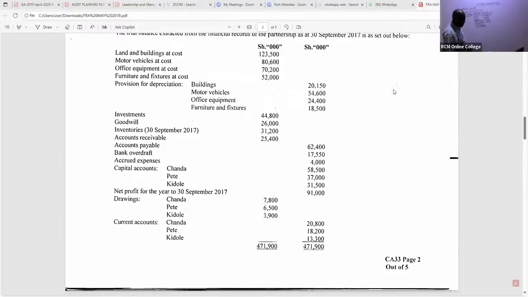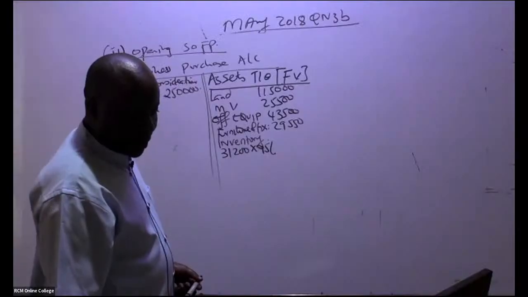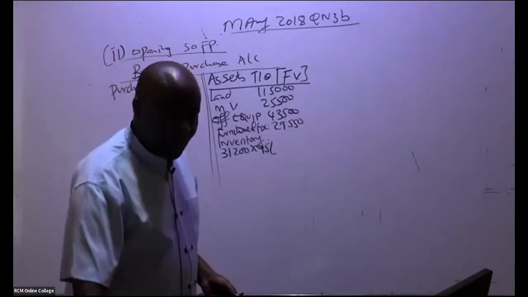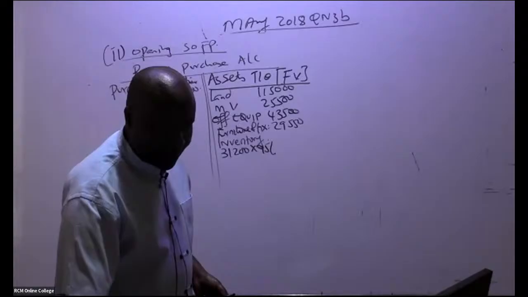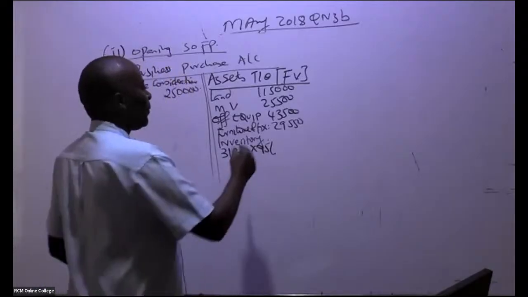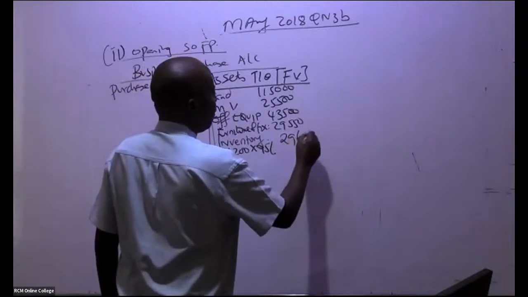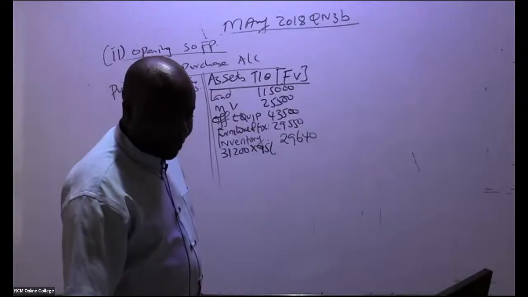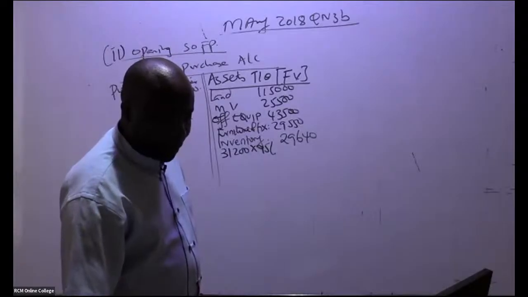Remember, inventory is less 5%. 29,640. Do we have any other item? Oh, yes, we do.